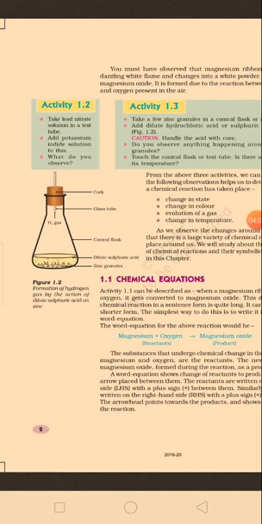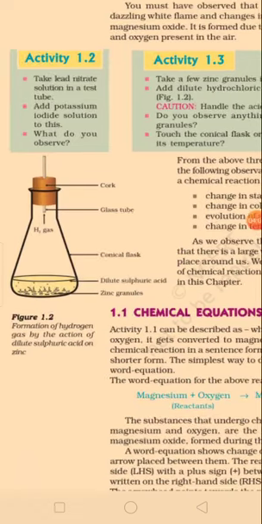Next, Activity 1.2: in that activity we take lead nitrate. What is the formula of lead nitrate? The formula of lead nitrate is Pb(NO3)2. We take that Pb(NO3)2 in a test tube, and if we react it with potassium iodide, what will it form? It will give lead iodide plus potassium nitrate.